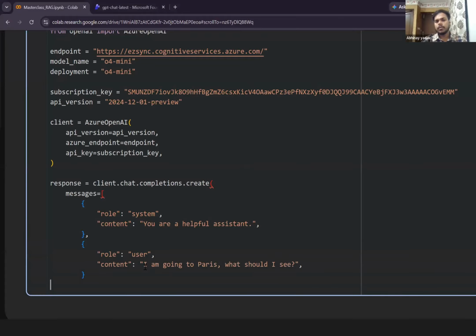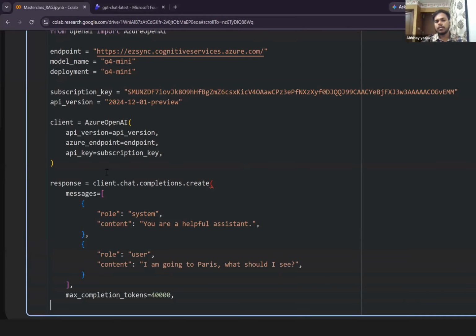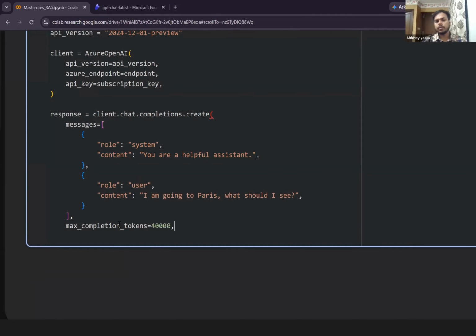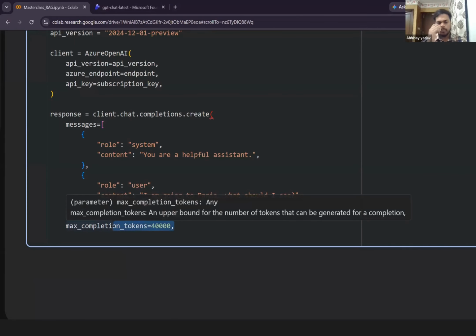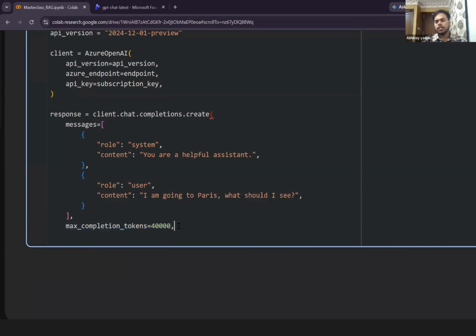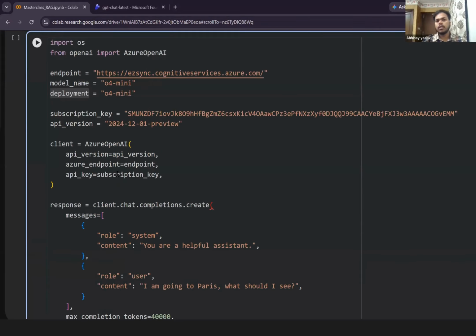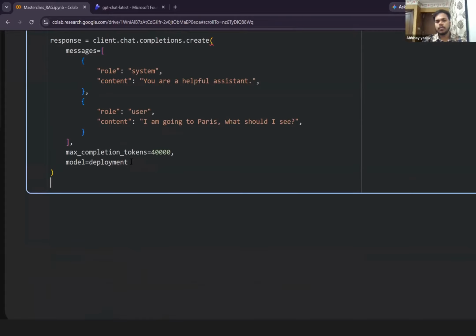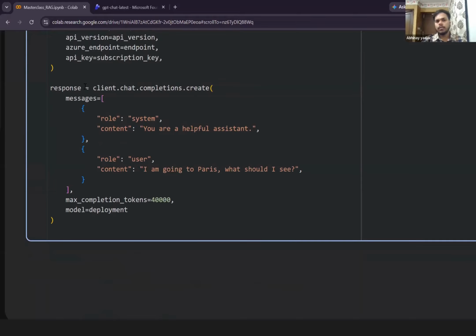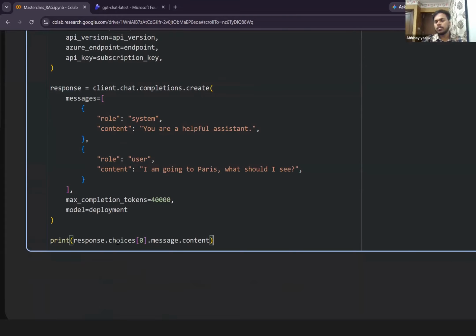Then after that, I'm just going to close this particular response. And here I'm going to show you the max completion tokens. What does it mean? It's the limit that you want to give the output. Then the deployment name: what kind of model I'm using over here. That is o4-mini. Then whatever response I get, I simply need to print. So this is my response.